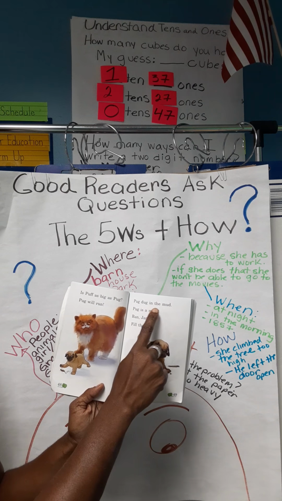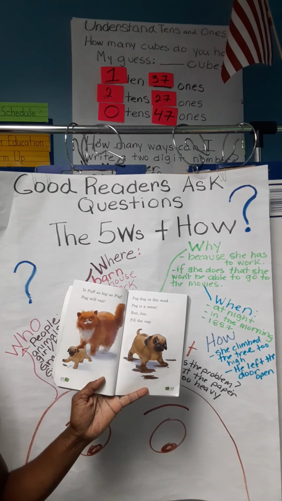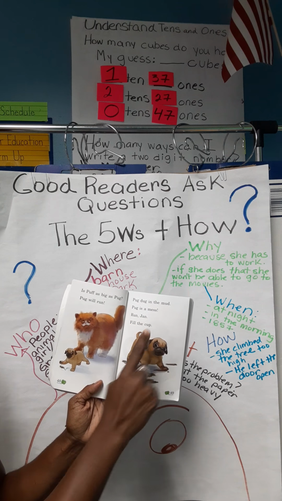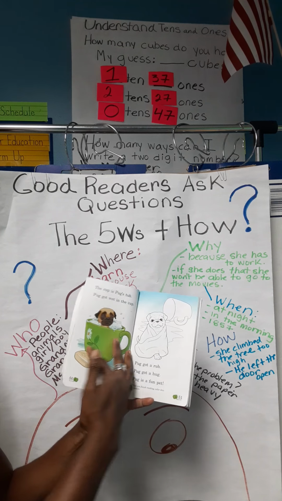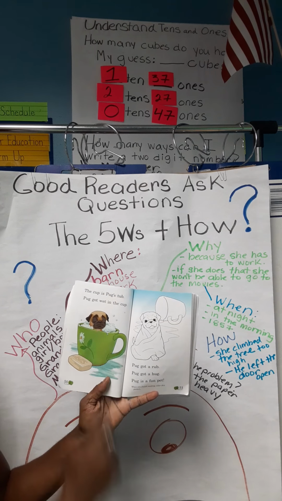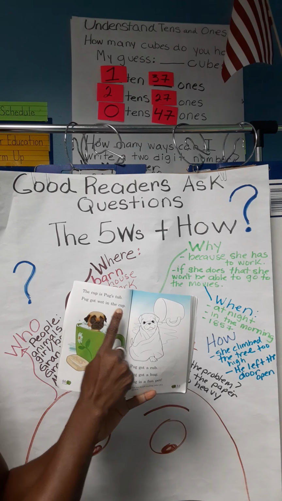Pug dug in the mud. Pug is a mess. Run, Jan. Fill the cup. Let's turn the page. The cup is Pug's tub. Pug got wet in the cup.